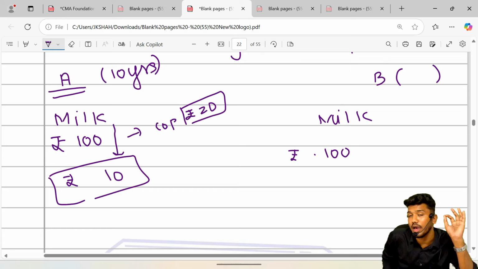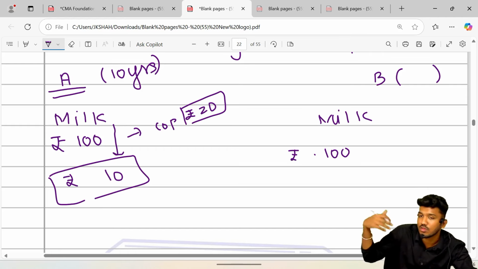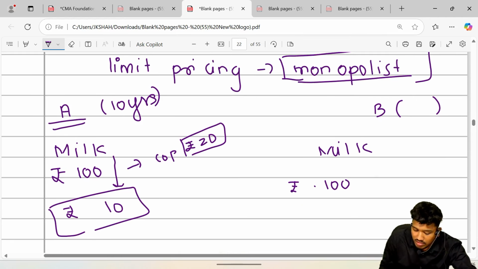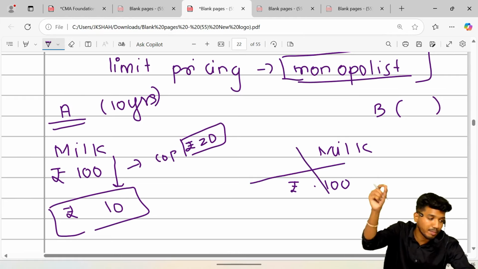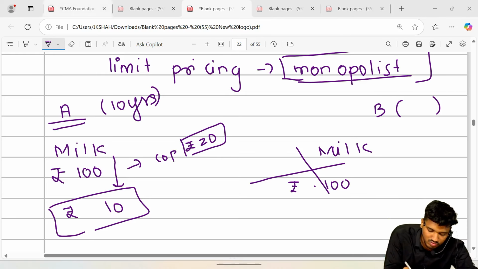बेसिकली उसने क्या किया भाई, उसको भी खर्चा लगता है 20 रुपया वो दूध बनाने का, और बाद में that is used to sell for 100, but उसको बनाने का खर्चा 20 रुपया है. अब उसने कम कर दिया उसके नीचे, that is he made it for rupees 10. So the main reason behind it was basically to eliminate him from the market, and hence he lowered the price to such a level. Hence he limited the market. It is called limit pricing. See, let's come to this notes.